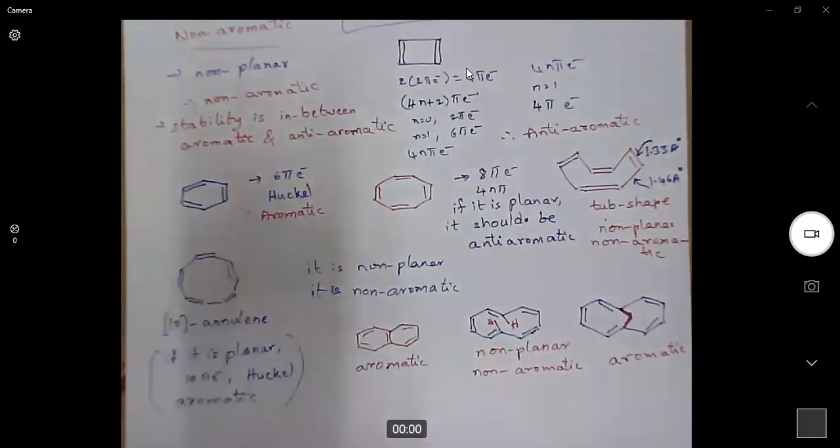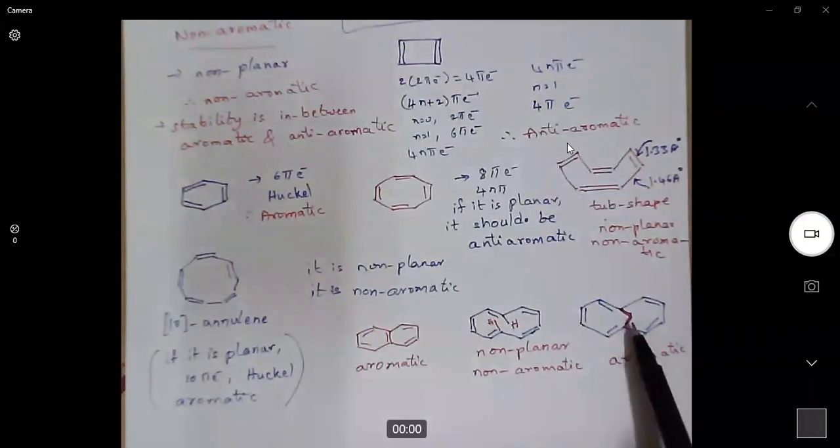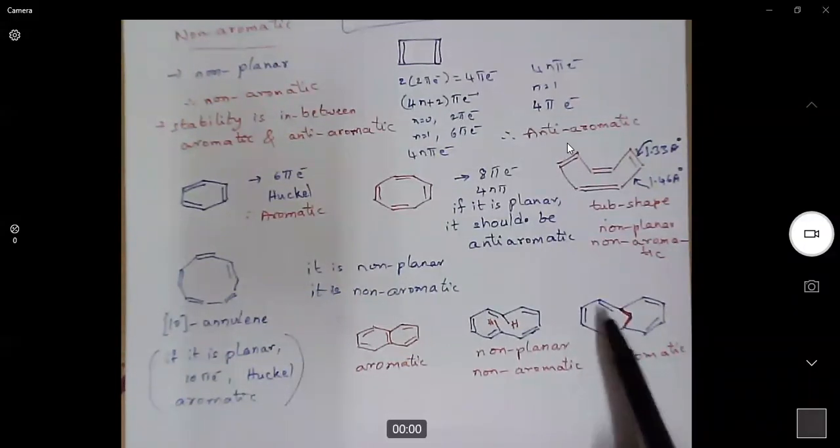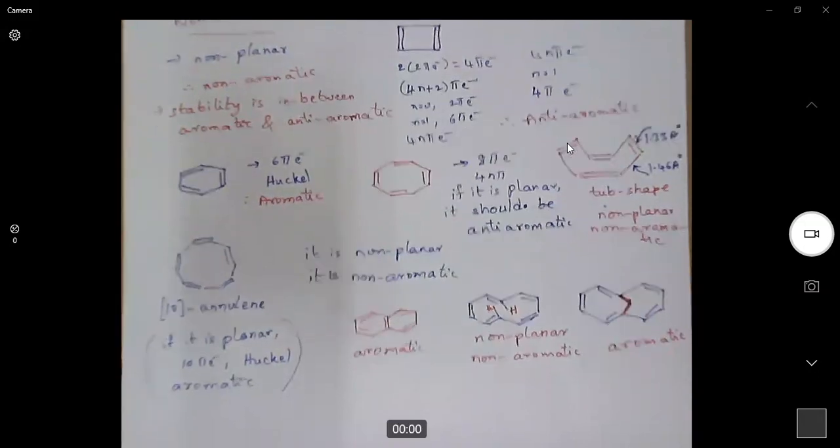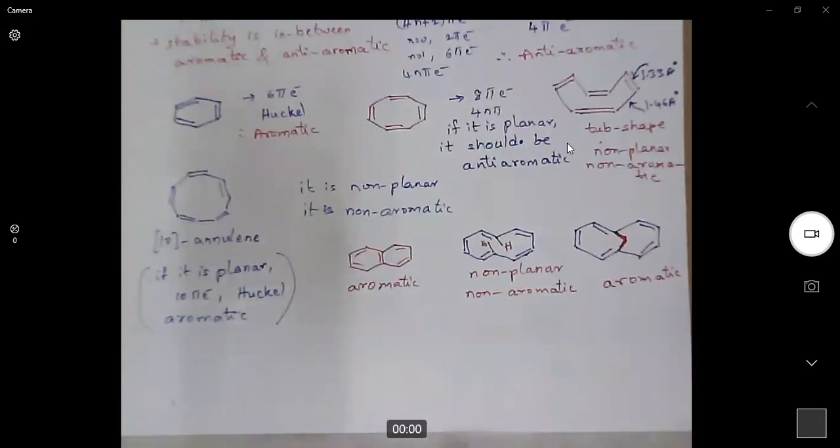There is nothing wrong with the peripheral double bonds. Because the peripheral double bonds are conjugated and planar, it is an aromatic system. We don't worry about the carbons placed in the middle of the system, whether they are planar or non-planar, it is irrelevant for us. We need to consider only the periphery of the system. Yes, in this case, the periphery is a planar, conjugated system, so obviously it is an aromatic system. Please take the notes along with me.